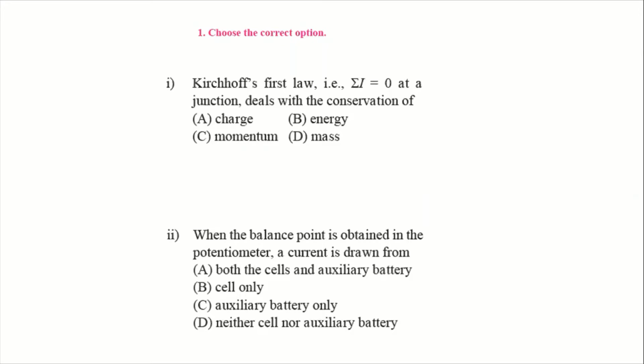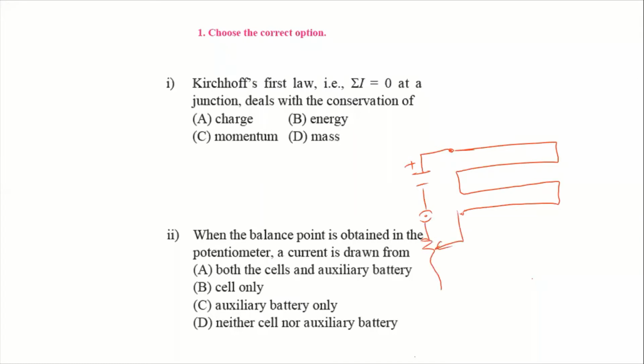So in the potentiometer experiment, I told you we use the potentiometer to determine the internal resistance of a cell, because the potentiometer does not draw current from the cell. Okay? So this is plus minus, this is the auxiliary battery, then this is the key and rheostat. Then the galvanometer, and here we obtain the balancing point. Here we connect the arrangement in which the battery is there.